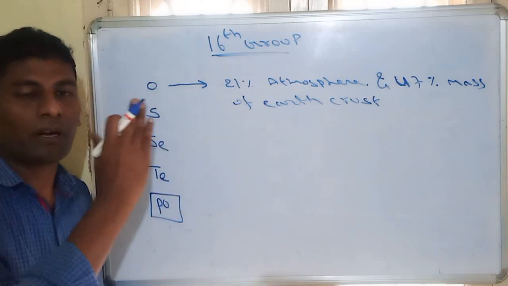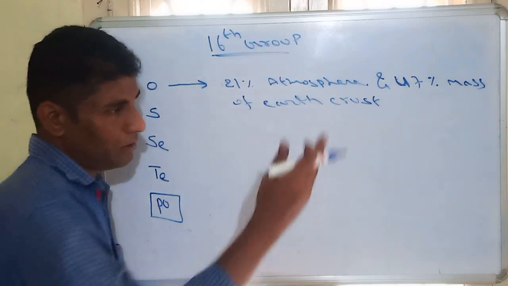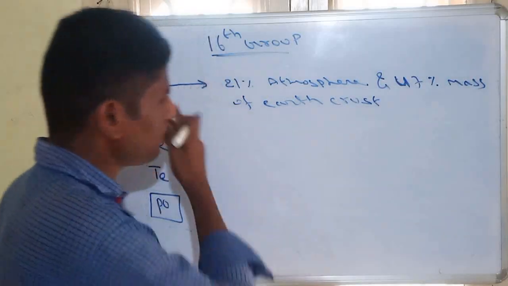Oxygen is the most abundant element in the earth crust, mostly in the form of oxides.